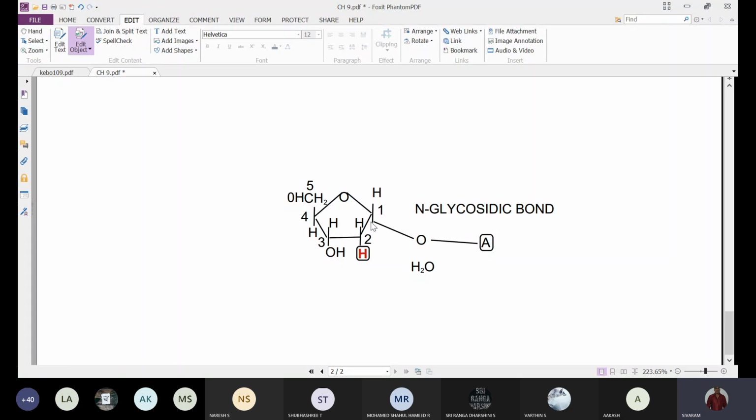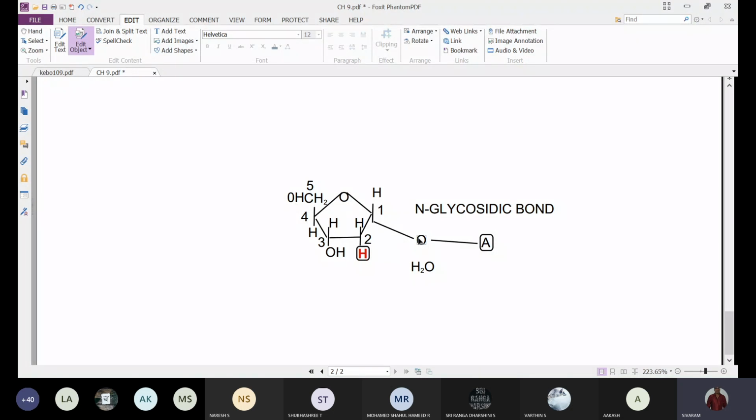first carbon. The first carbon and the NH, the amino group of the nitrogen base, will react and release one molecule of water. Here OH is there, here OH is there. H2O will be released, and the leftover oxygen will join the adjacent ribose and nitrogen base, and that bond we are calling the N-glycosidic bond.